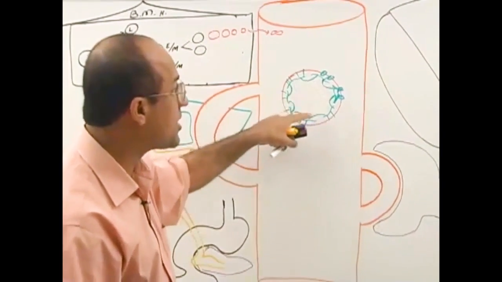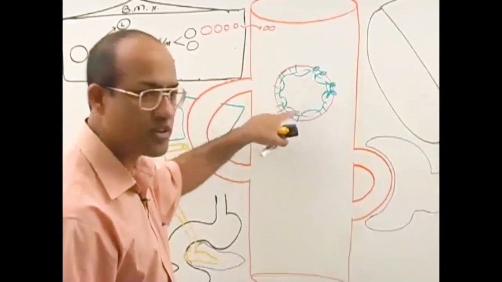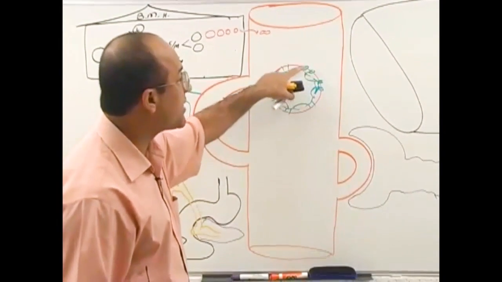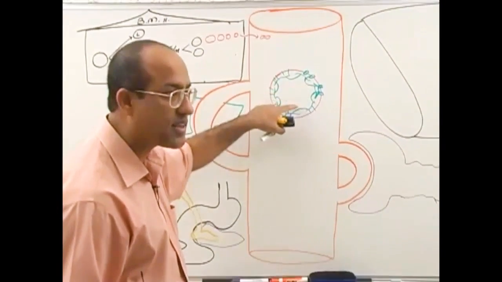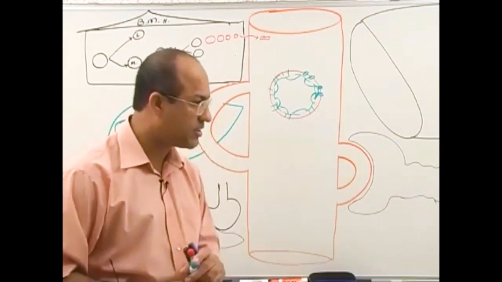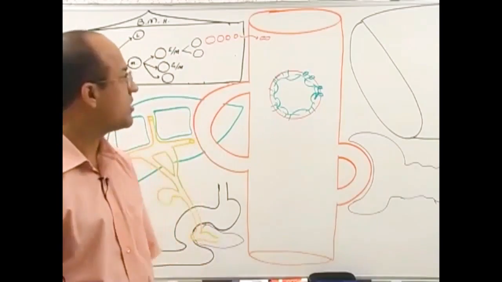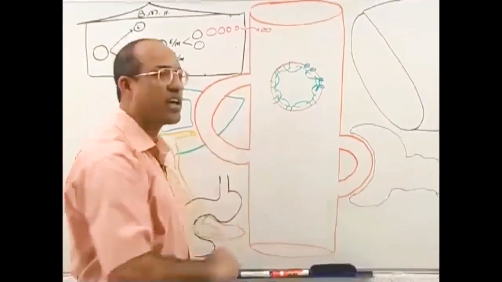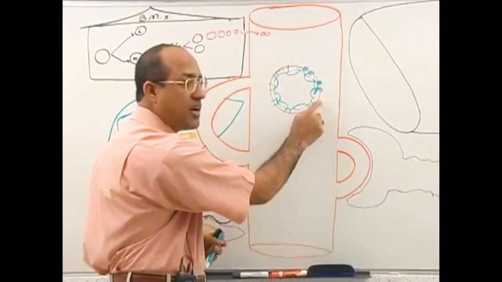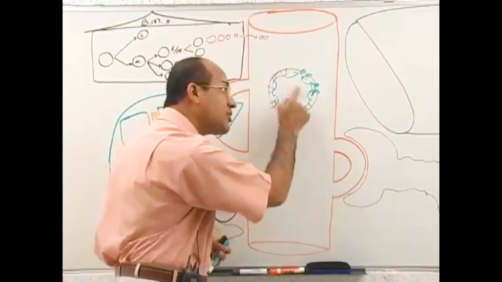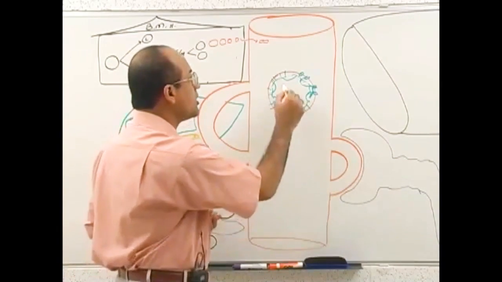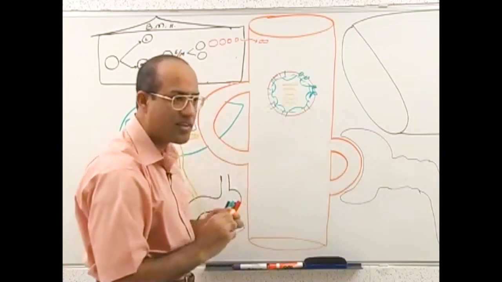The most important protein among them is spectrin, and here in the membrane, ankyrin. So spectrin, ankyrin and many other proteins make the cytoskeleton of red blood cells. Now, what is the function of this cytoskeleton? The cytoskeleton holds the membrane of the red blood cell together with the contents of the red blood cell. Of course, in the red blood cell there is a lot of hemoglobin and other cytoplasmic material.